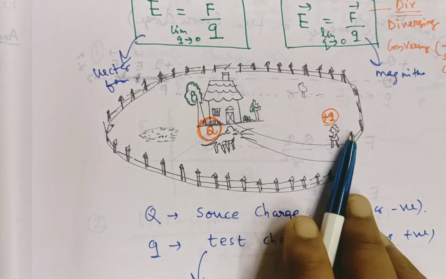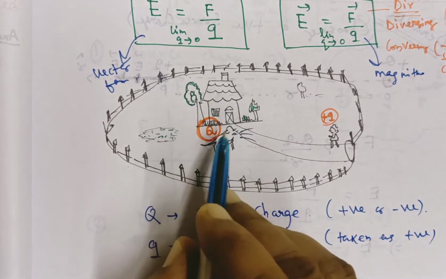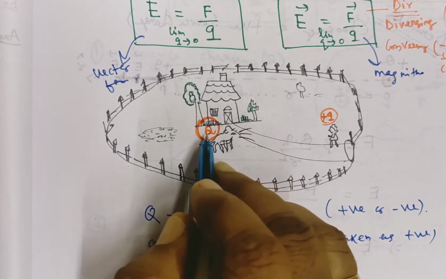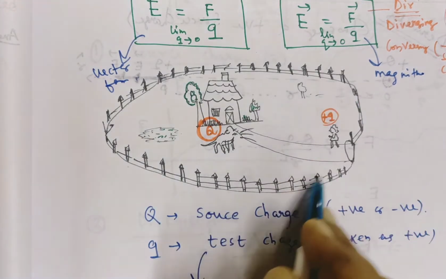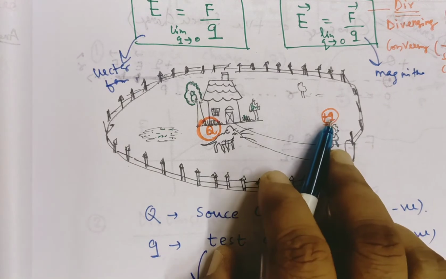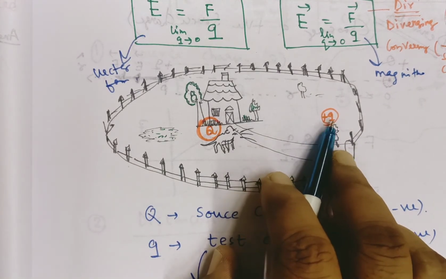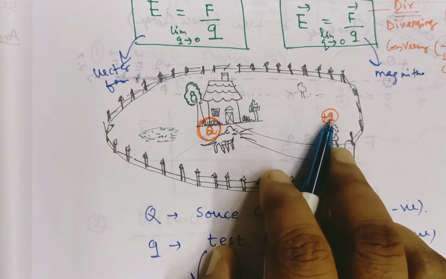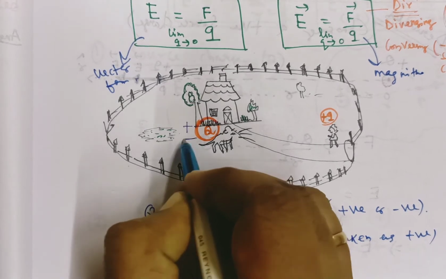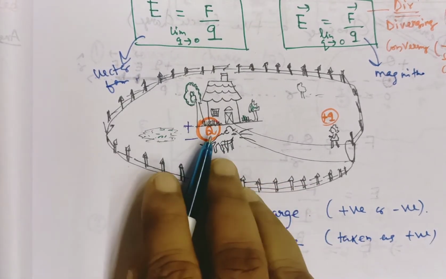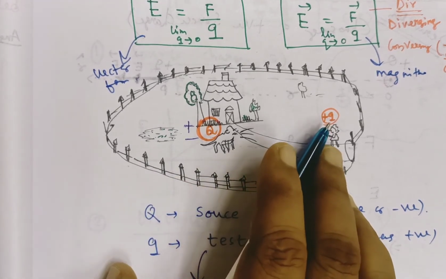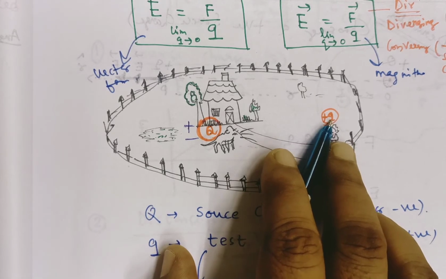Similarly, same concept. Let this be the source charge, which I have represented as capital Q. It is a source charge, and it represents the field of the source charge, that is the electric field. And the unknown person is named as a test charge. By convention, test charge is taken as positive. Source charge may be positive, may be negative. Keep in mind, source charge may be positive, may be negative. But by convention, test charge is taken as positive.